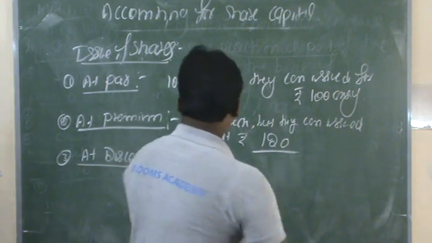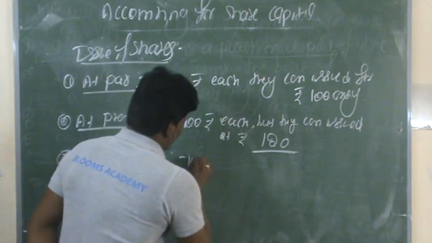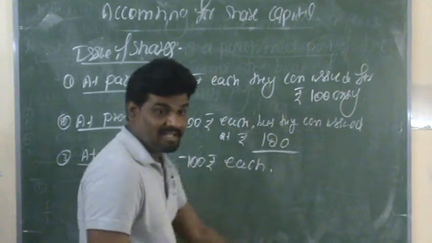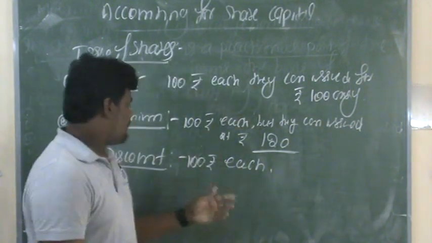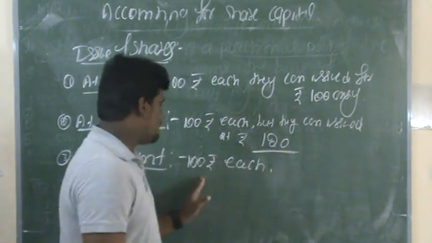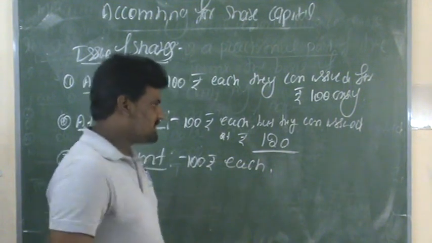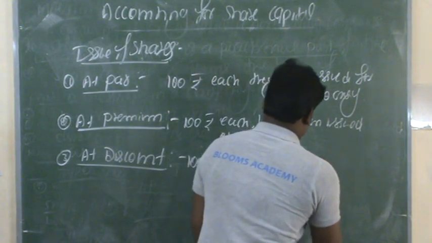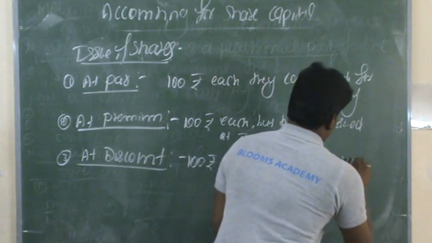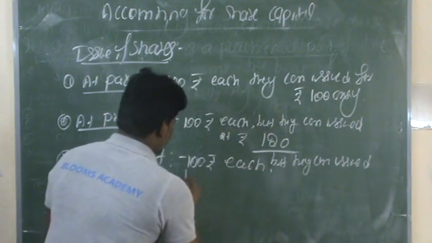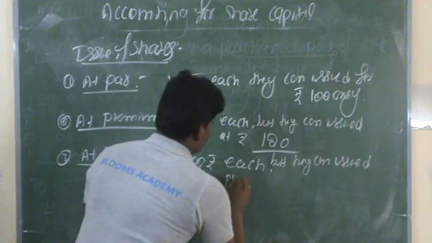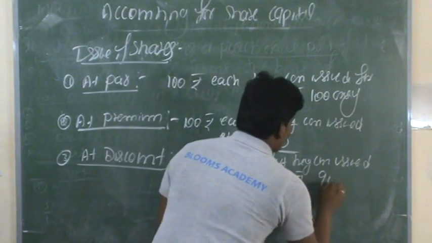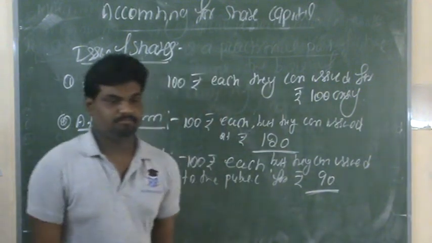For example, one share's actual value is 100 rupees each. Just taking examples. The value of one share is rupees 100 each, but they can issue to the public for rupees 90 only.